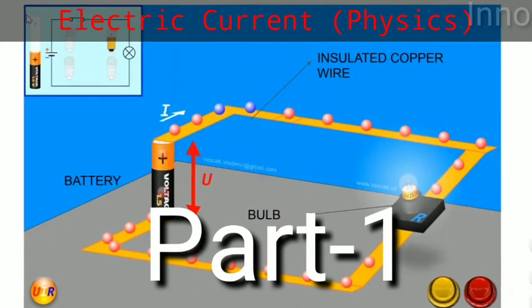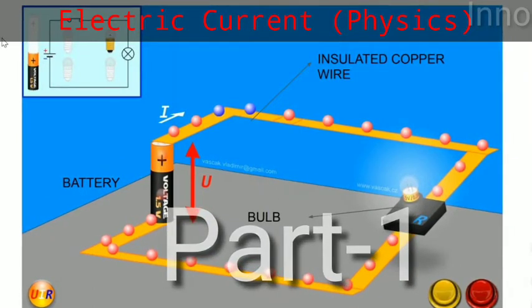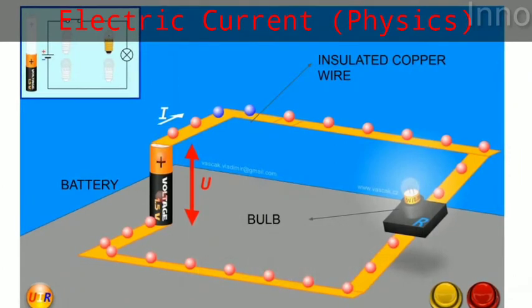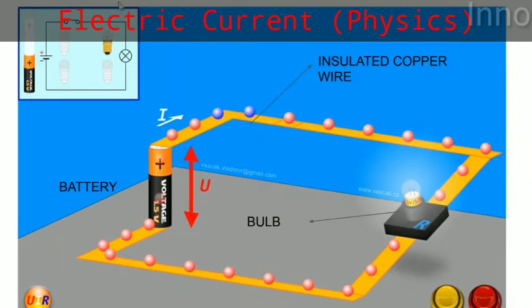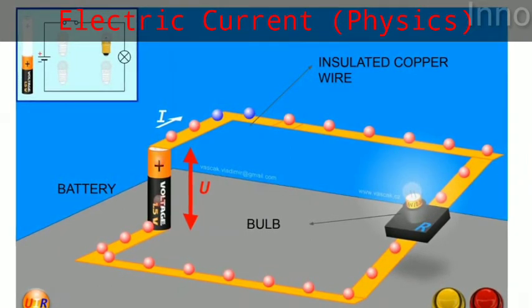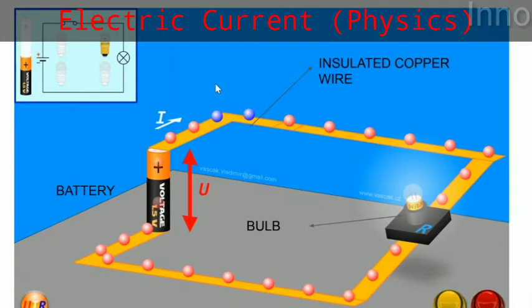On the demand of most of the students, let's discuss electric current. It might be a little bit complicated lesson, but I will try to make it as simple as possible, and I will explain the fundamentals and basics while explaining the main concepts itself. Okay? So, electric current. Before we discuss the lesson, let's discuss the meanings of the words present in the lesson name. Current is nothing but which flows, and electric is nothing but related to the charges. So electric current is nothing but a study of charges which are in motion. Okay, let's start.